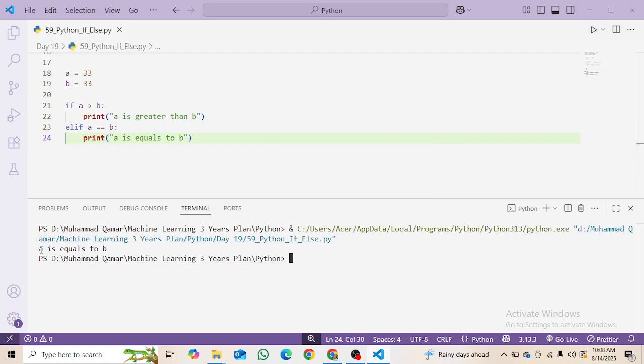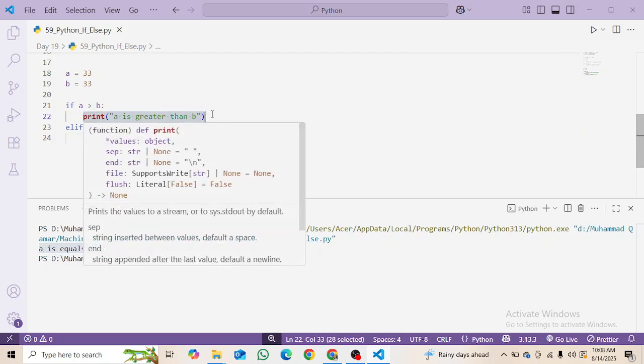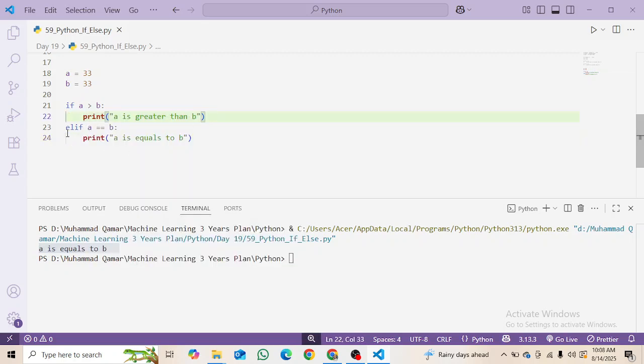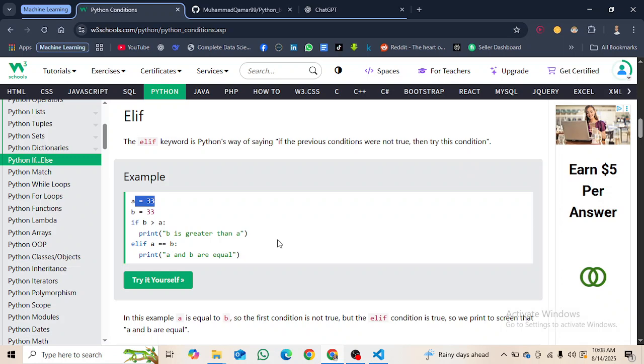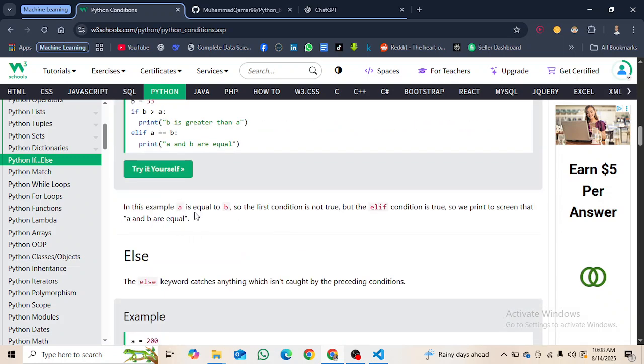Here you can see that a is equals to b. It is skipping this line and just printing this line, because this is not true and this line is true. So in this example, a is equal to b, so the first condition is not true, but the elif condition is true. So we print to the screen that a and b are equal, which we have done.